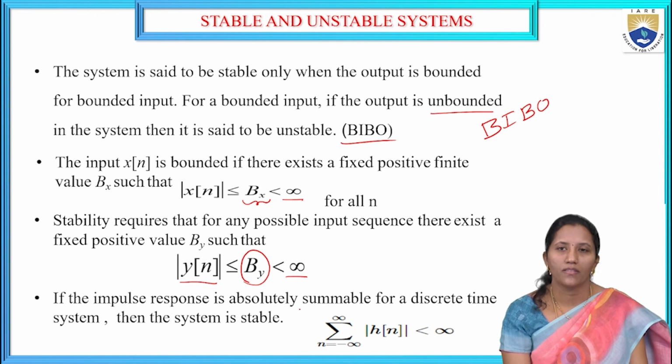If the impulse response is absolutely summable for a discrete time system, then the system is stable. For a stable system, the sum over n from minus infinity to infinity of mod h of n should be less than infinity. The summable impulse response should be less than infinity. Then the system is called a stable system.